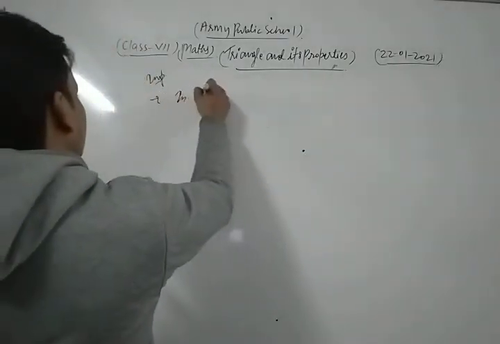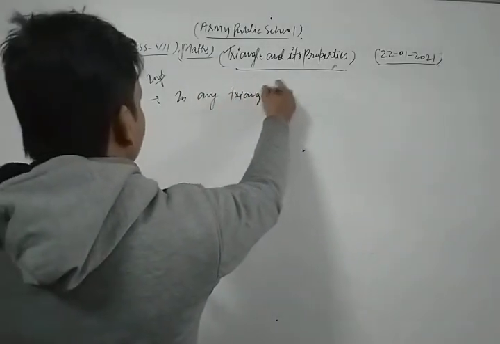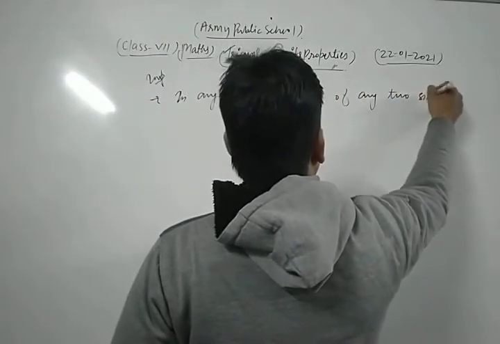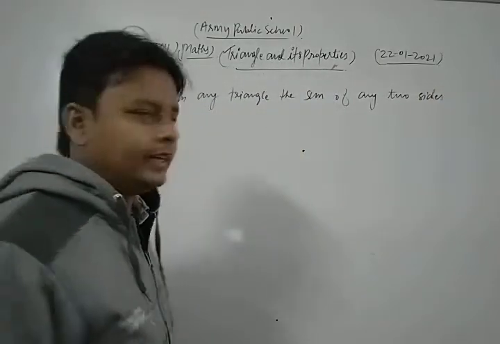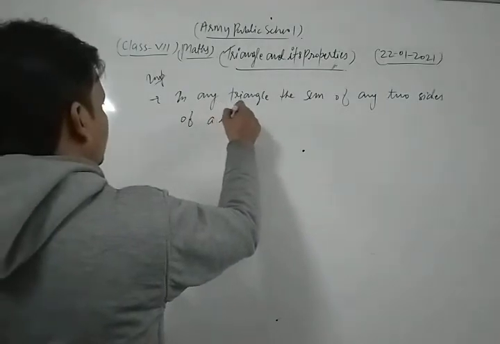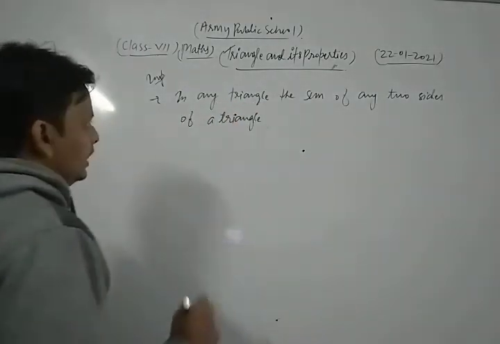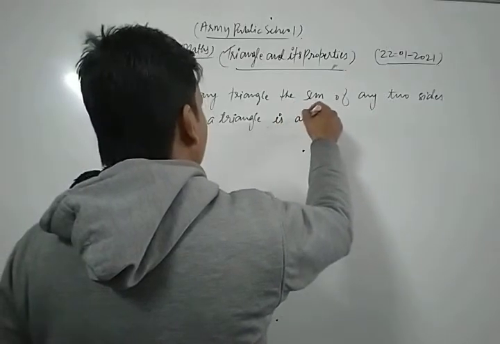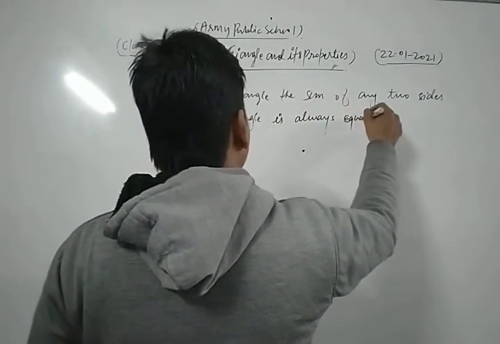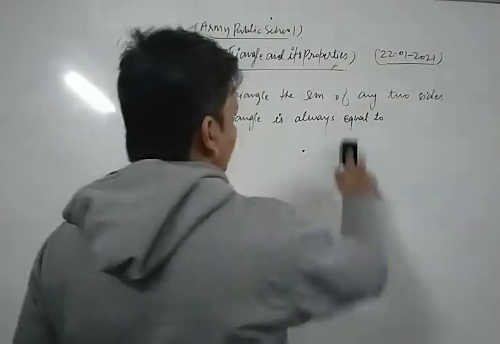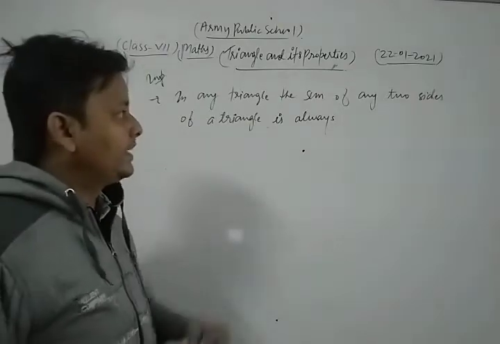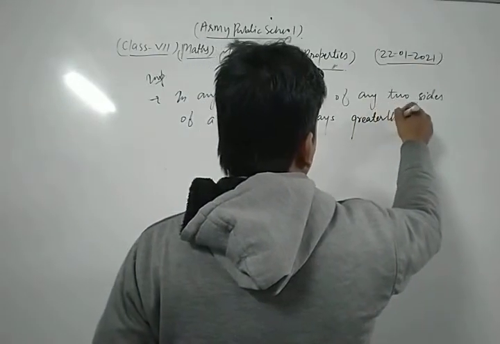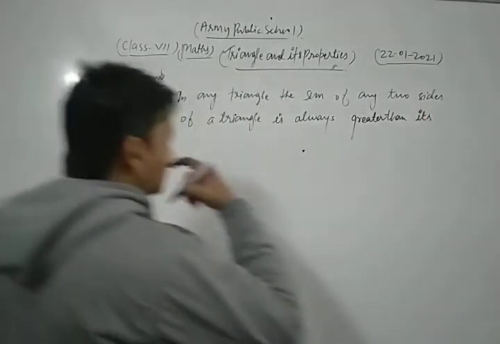In any triangle, the sum of any two sides of a triangle is always greater than its third side.